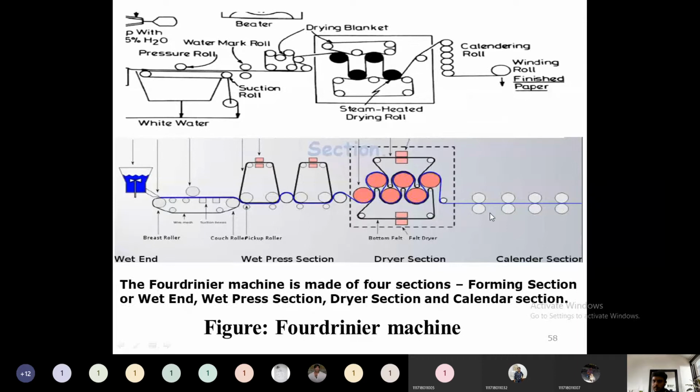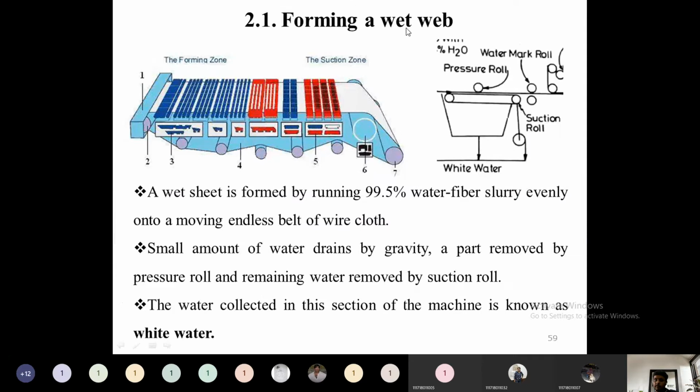So this series of arrangement of rolls is known as a calandria section. So all the three steps in the formation of a paper are there together with the calandria equipment. So the process is called a four drainer process, and the machine which carried out all this operation is called a four drainer machine. So the next one is the formation of wet web.